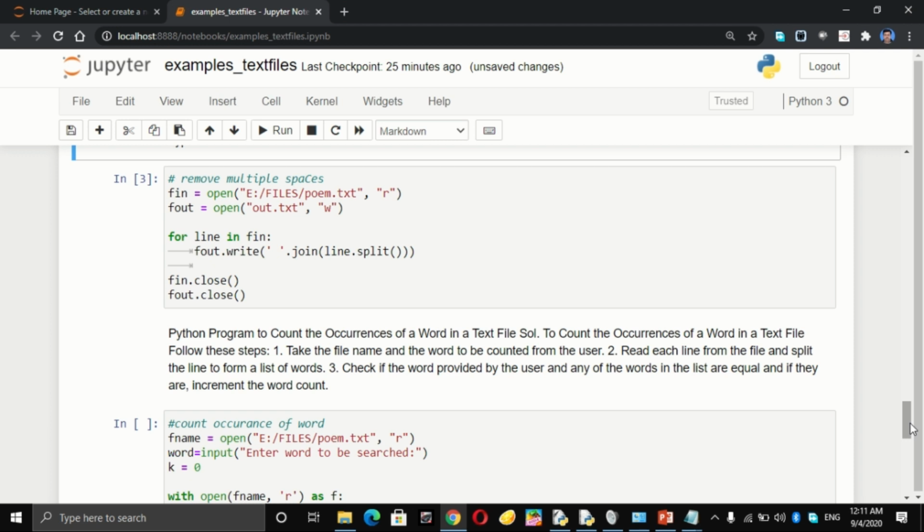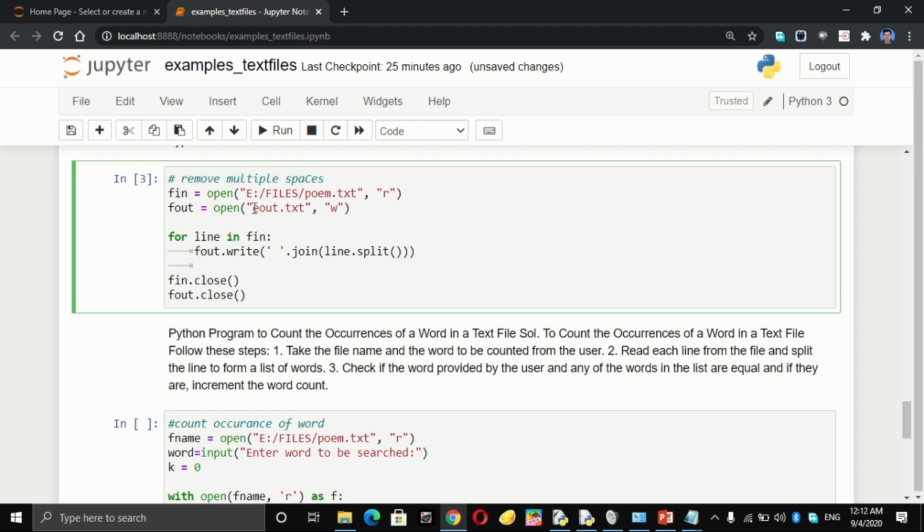Okay, so first of all, again I will be opening the same file on the same path. Okay, so I am not having any file named as out. First of all, I will open my poem.